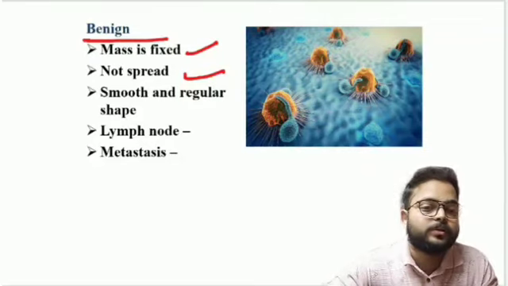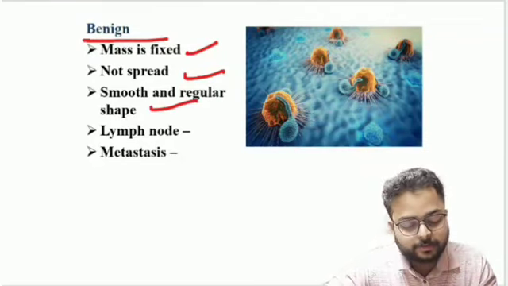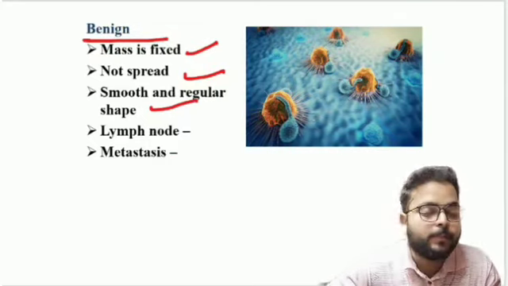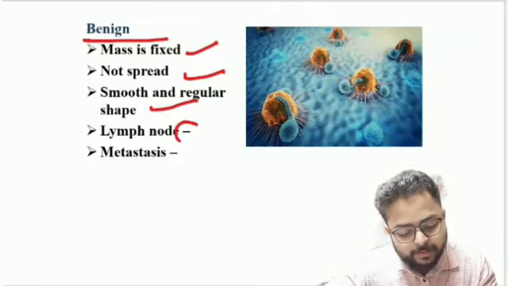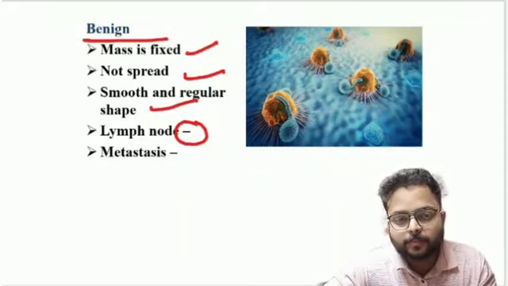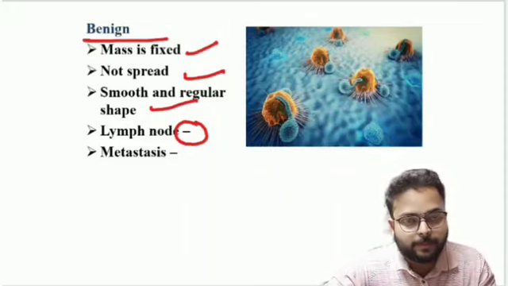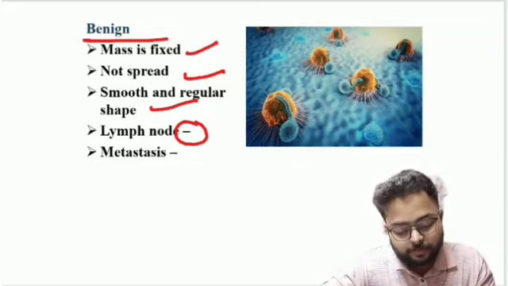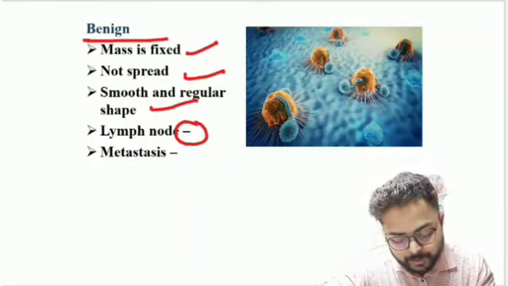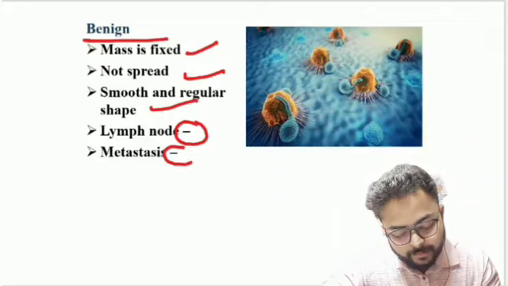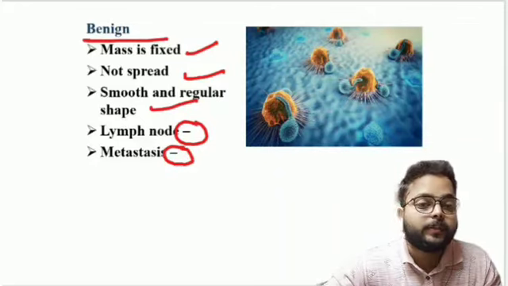Benign cancer is also smooth and regular in shape, and the multiplication of cells is very slow. There is no involvement of lymph nodes in the benign type. Lymph nodes act as part of the immune system in our body. Metastasis is also not present.